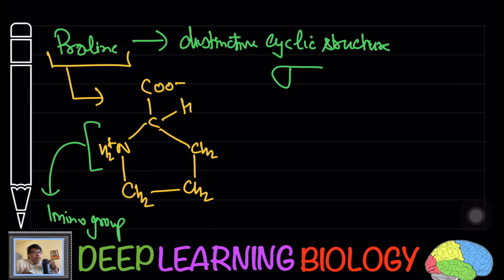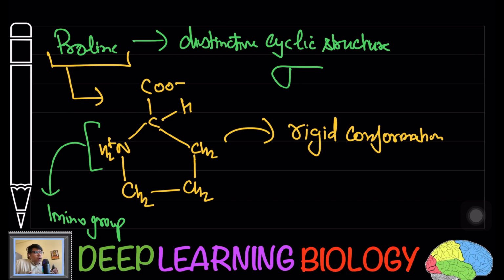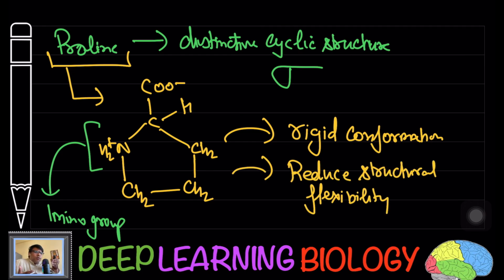Actually proline is an amino acid. So here one thing you are going to see is the presence of an amino group, and it is going to have a distinctive cyclic structure. Here the rotation of bonds is not free. So keep in mind, proline is going to have a rigid conformation. Wherever the amino acid proline is present within the protein, the protein is not going to have structural flexibility at that point.